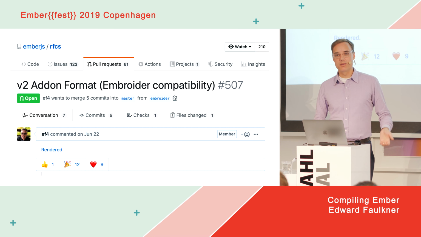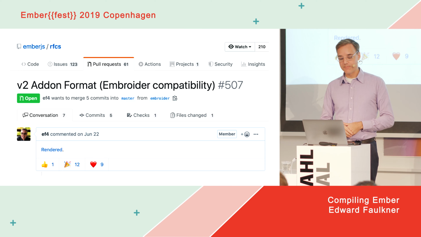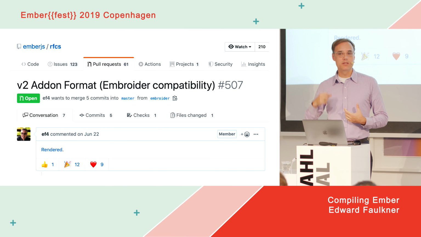And so that's the kind of problem we're trying to solve by standardizing what goes in these packages, what language it's written in. So a lot of it takes away capabilities from the add-ons, and it tries to reintroduce them in ways that are static and analyzable and safe. So for example, you can still author add-ons in any language you want. You just have to compile it before you publish to NPM.